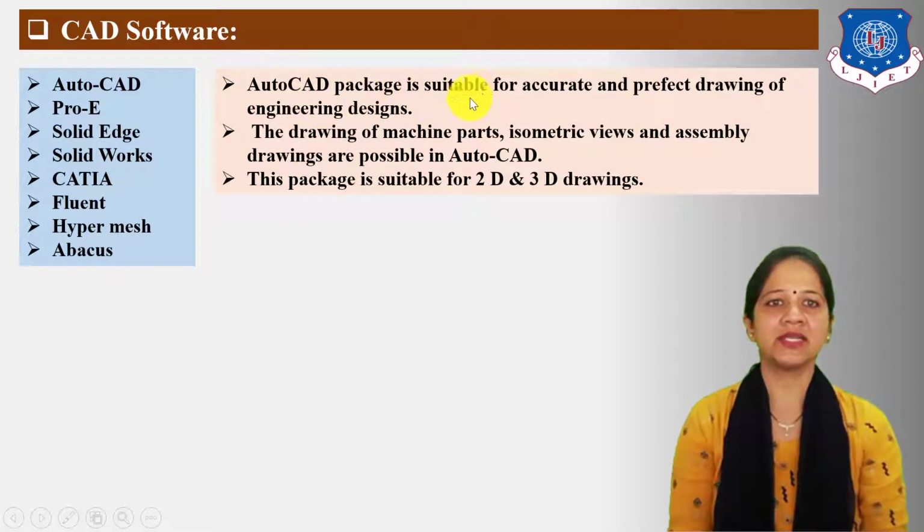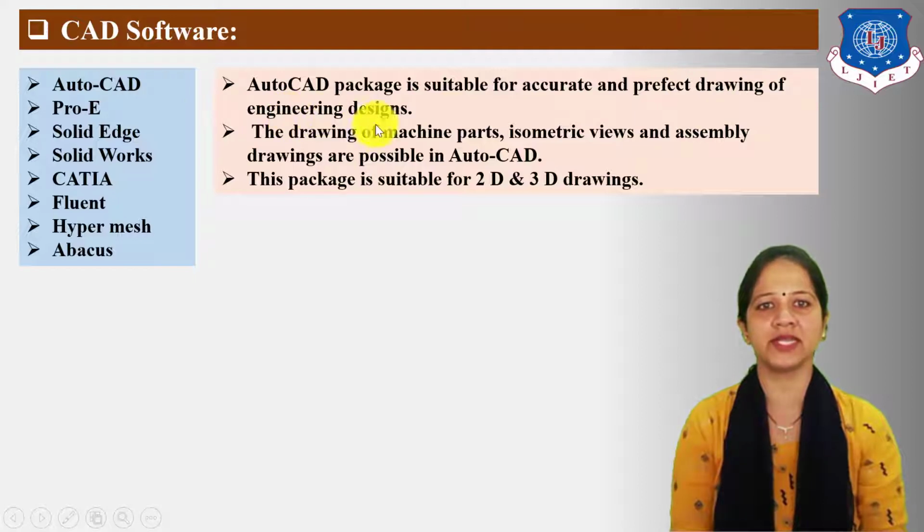AutoCAD package is suitable for accurate and perfect drawing of engineering designs. The drawing of machine parts, isometric views and assemblies drawing are possible in AutoCAD. This package is suitable for 2D and 3D drawings. So we are using AutoCAD software.